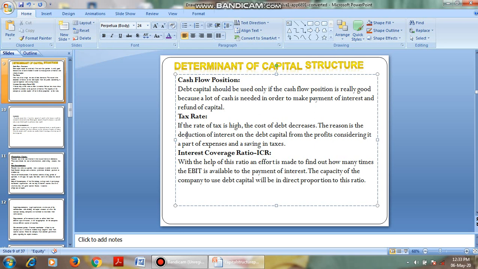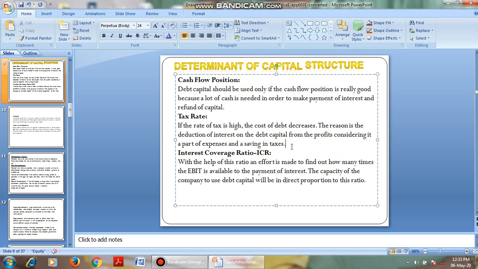Then coming to tax rate. If the rate of tax is high, the cost of debt decreases. The reason is the deduction of interest on the debt capital from the profits, considering it as part of expenses and saving taxes.